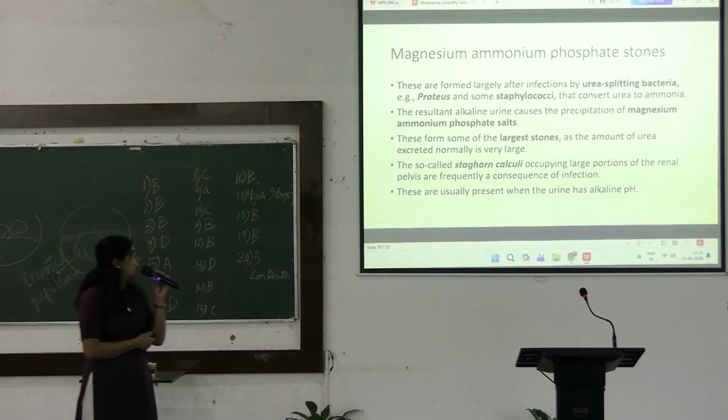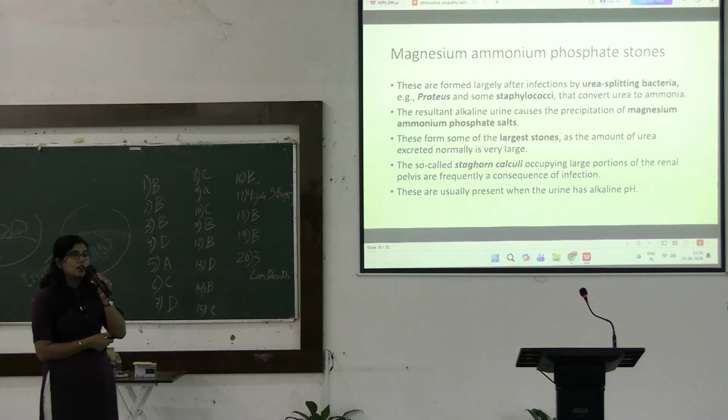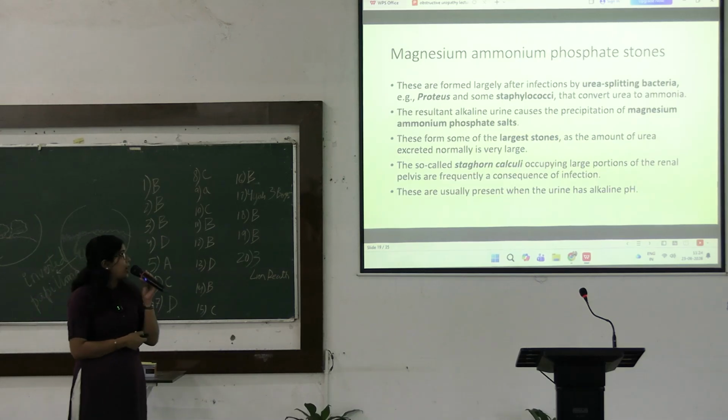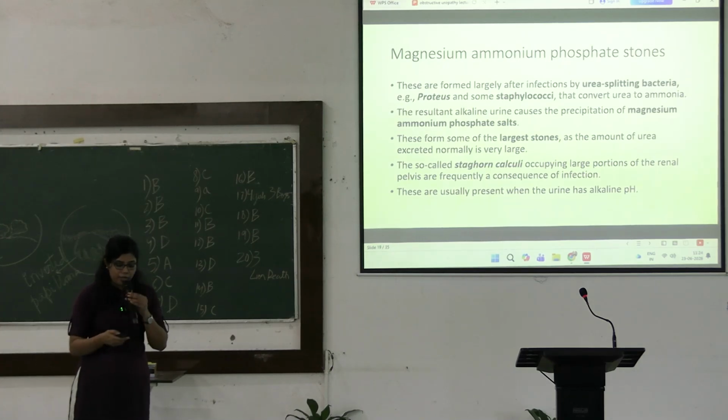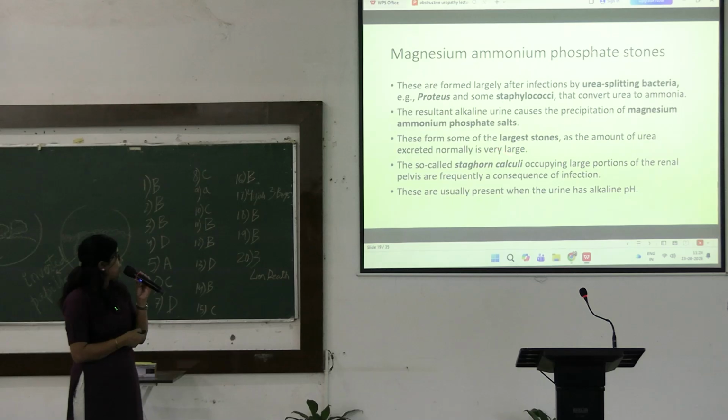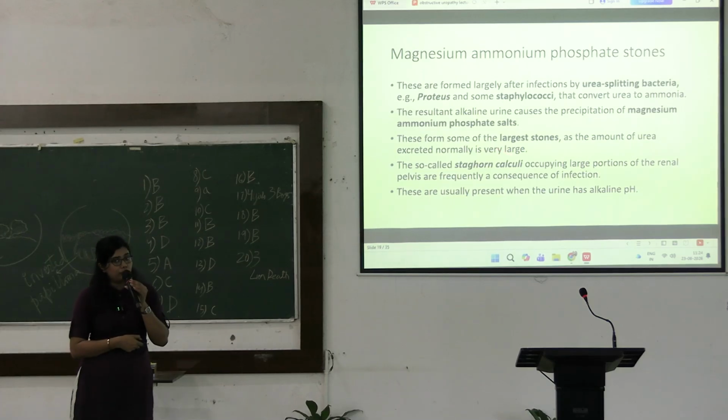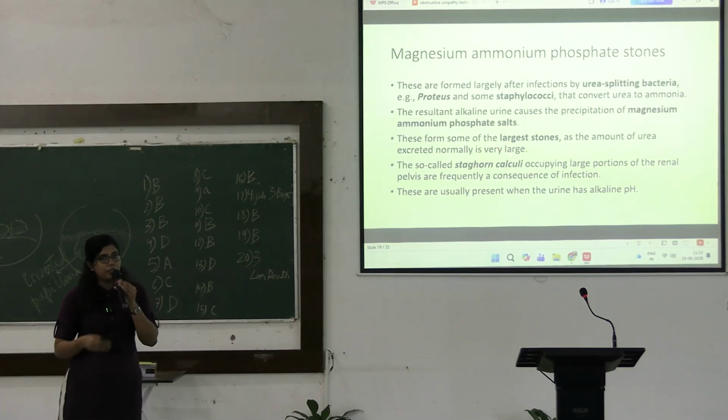Okay, now coming to the triple phosphate or struvite stone, or the magnesium ammonium phosphate stone. It is formed mainly due to infection by Proteus, which is a urea splitting bacteria. So what does Proteus do? It breaks down the urea to form ammonia. Some staphylococci will also do the same, breaking down the urea into ammonia.